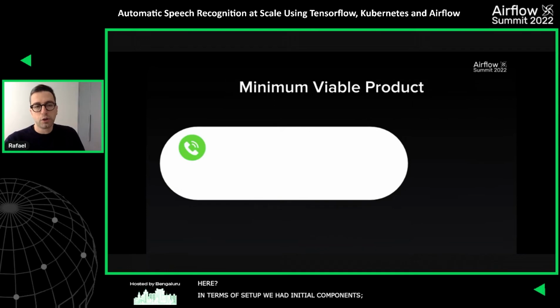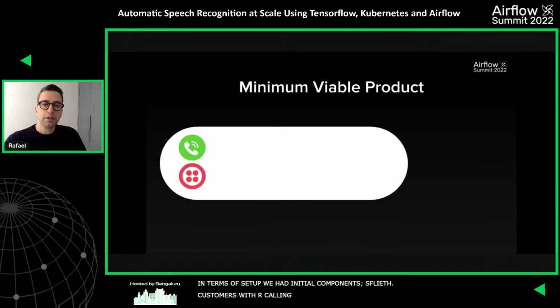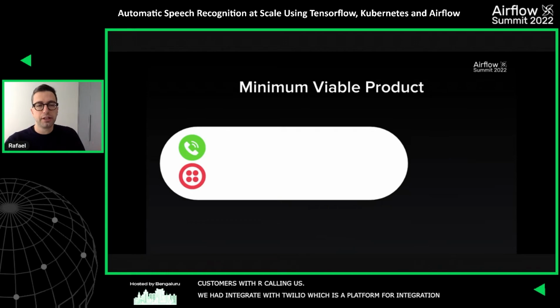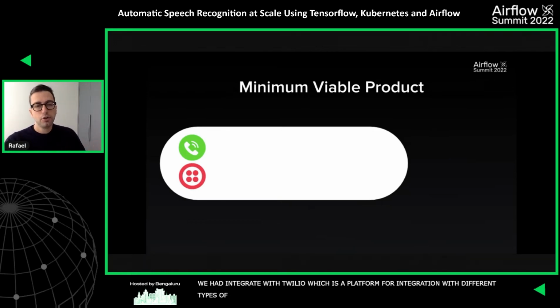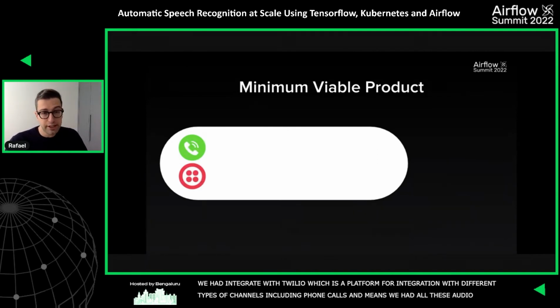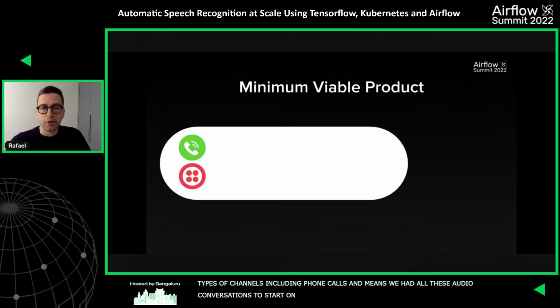So the customers were calling us. We had an integration with Twilio. Twilio is a platform for integration with different types of channels, including phone calls. So this means that we had all these audio conversations stored on Twilio. So we just needed to download them and try to run some kind of machine learning model to transcribe these texts.